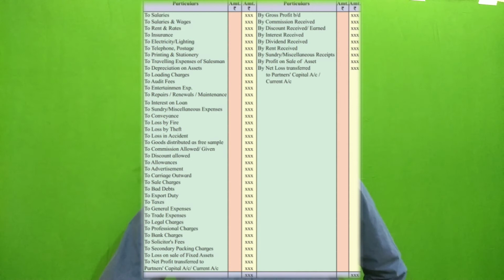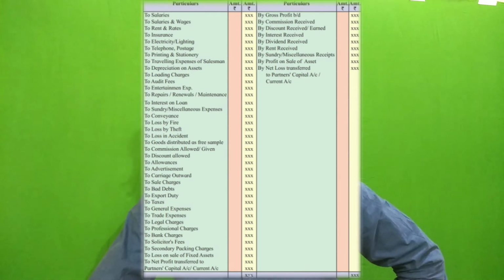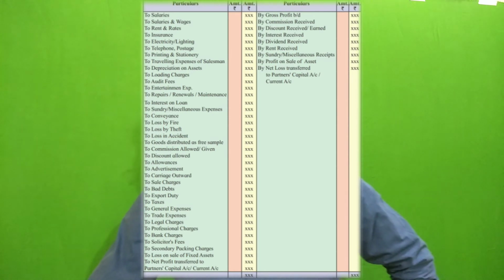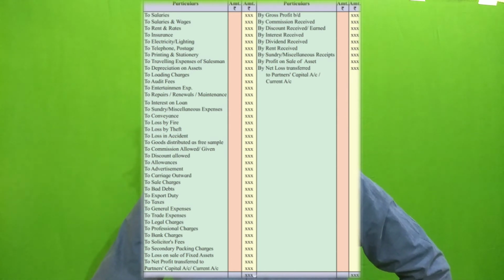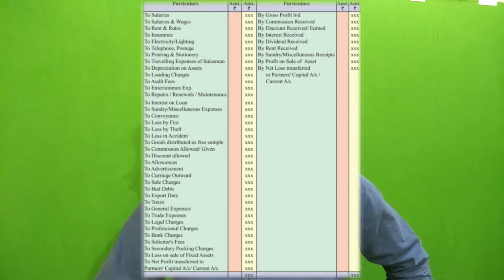Coming on the credit side, have a look on the credit side. Very first item, which is gross profit brought down. If you arrive at a gross profit in the trading account, that will be considered here. Then commission received, discount received or earned, interest received, dividend received, rent received, miscellaneous received, profit on sale of asset, net loss transferred to partners' capital or current account.